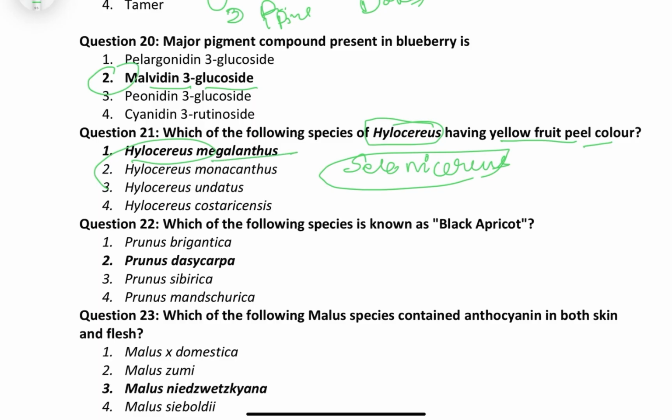Let me tell you about the most common species which are cultivated. As we know, in the case of megalanthus, it has white pulp and yellow skin. In the case of monacanthus, which is also known as polyrhizus, it has crimson pulp and skin, right?